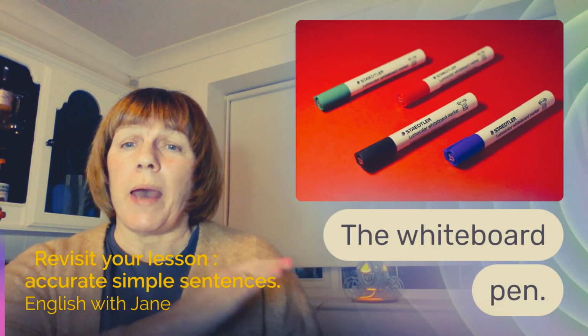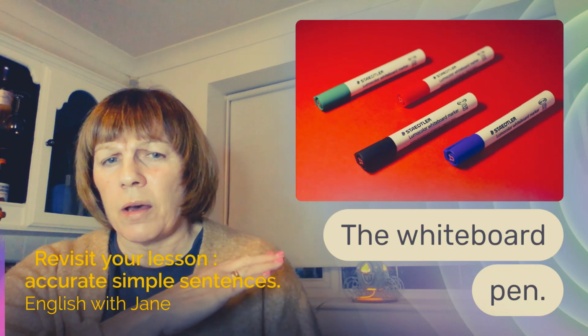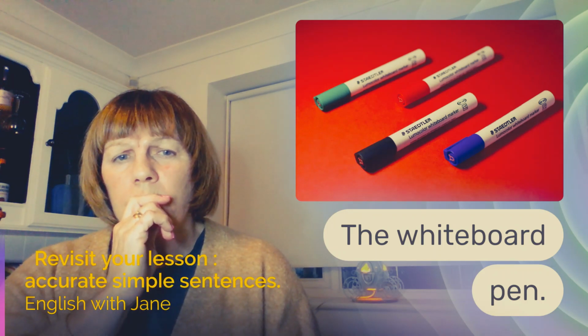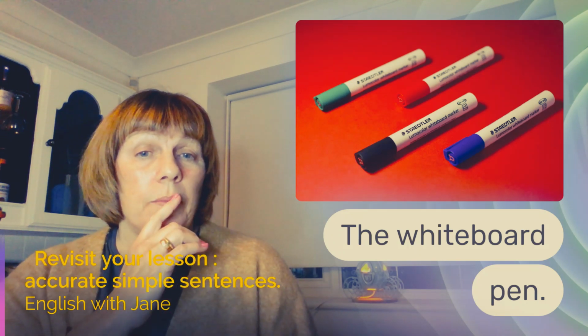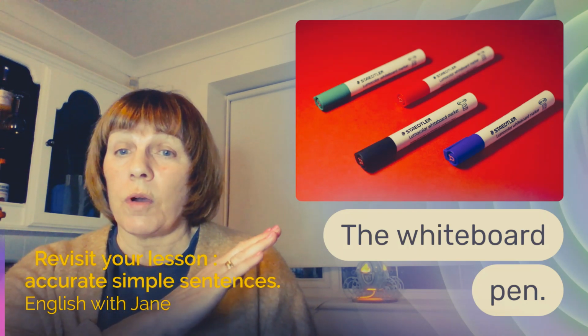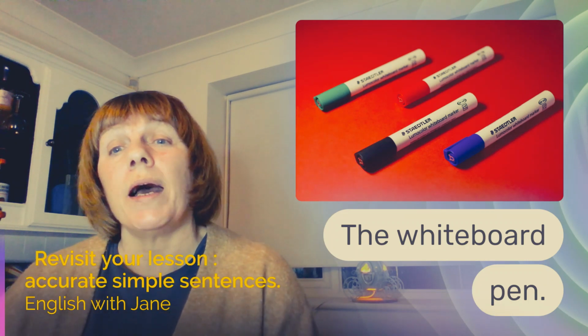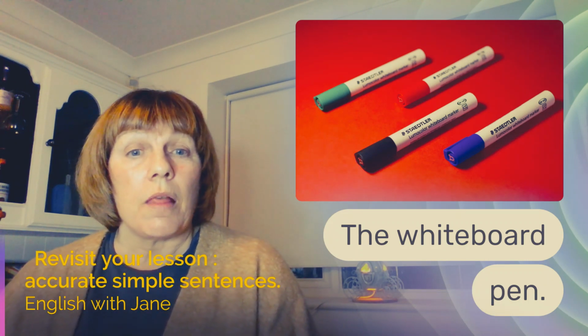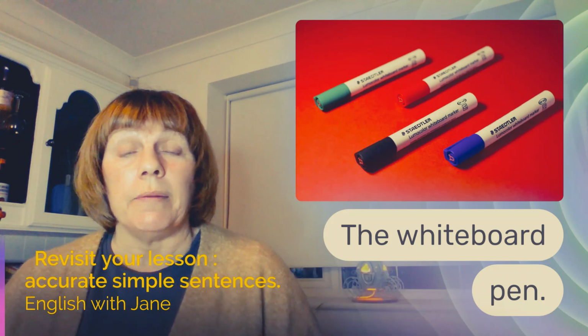The whiteboard pen. Is there a verb in that set of words? Is there a noun in that set of words? Does the set of words begin with a capital letter and a full stop? Well, we do know that this is about the pen, the whiteboard pen.